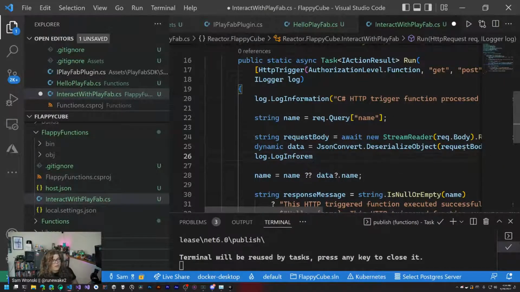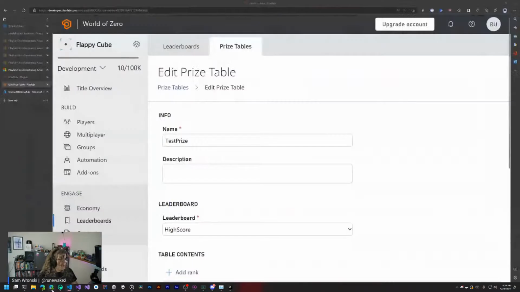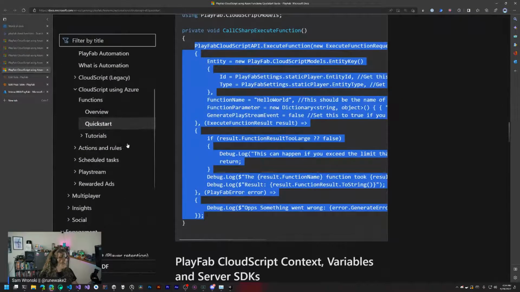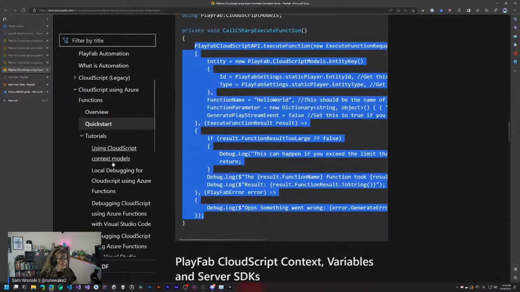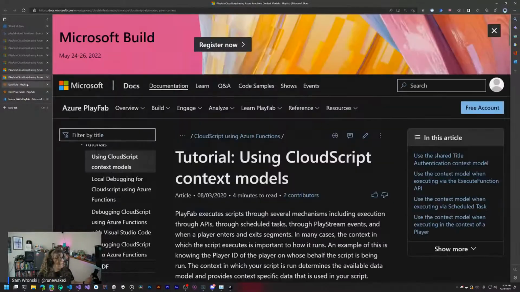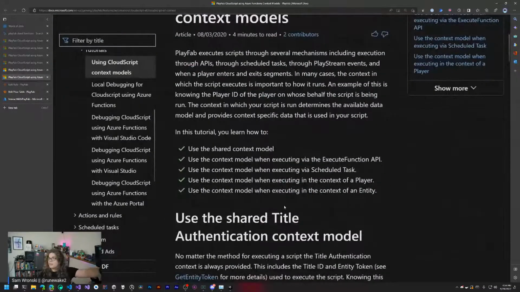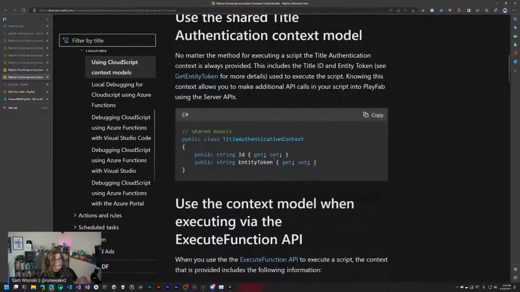There are other ways. This is actually a well-defined type that you can grab. I believe PlayFab even has an entire thing about this. If you go into tutorials, there's a context models page, which talks through all of this. If you follow the link, it's aka.ms/writing in a PlayFab cloud script. That's going to take you to this landing page, and you can find this tutorial here.